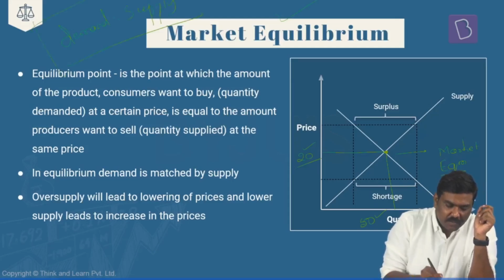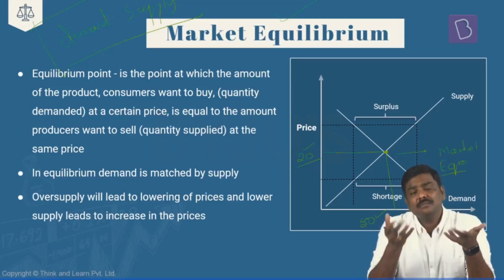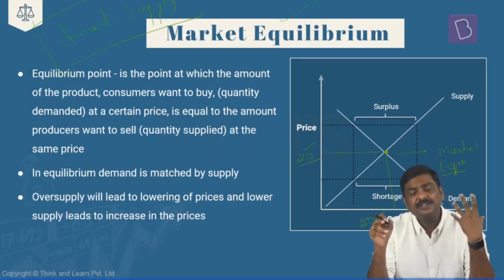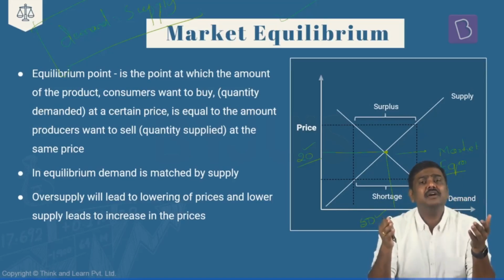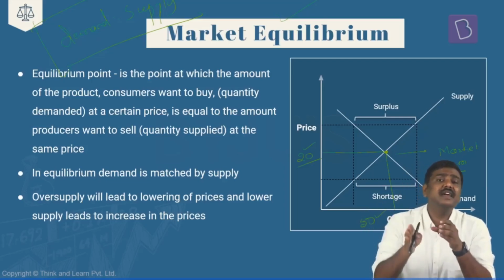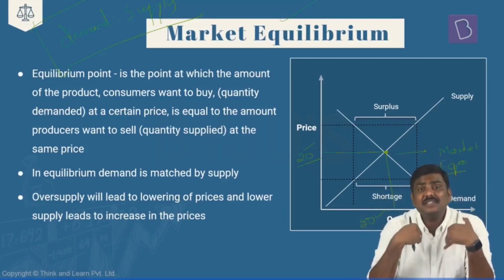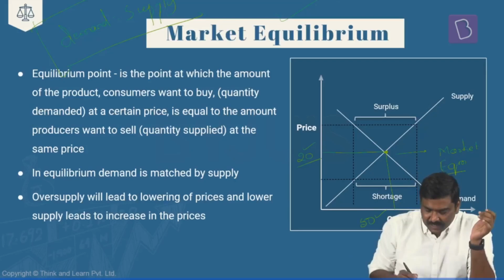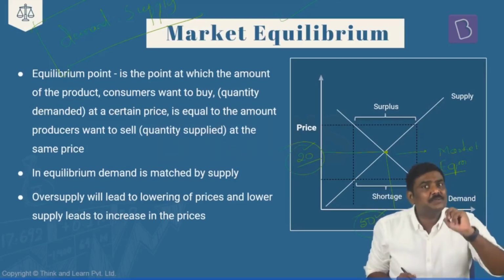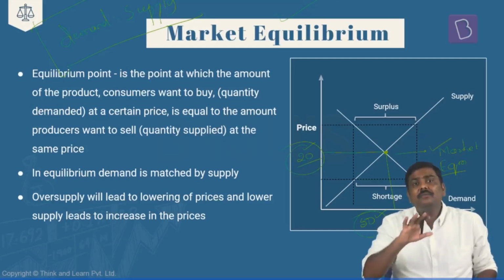Is it okay? So understand this. What is the meaning of market equilibrium? Market equilibrium represents a point or a situation in the market where the demand is equal to supply, assuming other factors are not changing, and the price is the same. That is, the price which is decided by the buyer is the same price at which the seller is also selling the product in the market. If you are a buyer in the market and I am a seller in the market, both have agreed that the price will be 20 rupees, and I'm selling 50 units of the product. You are buying these 50 units of the product. This particular point is called the market equilibrium point.